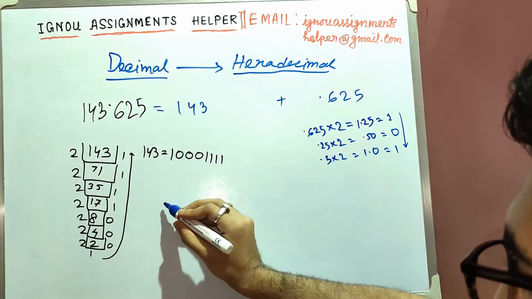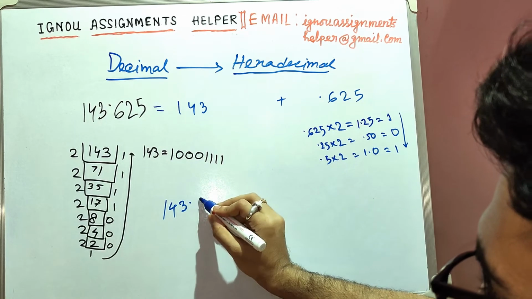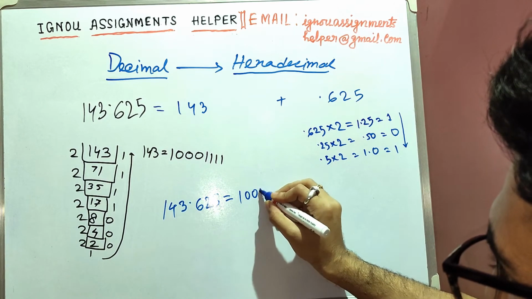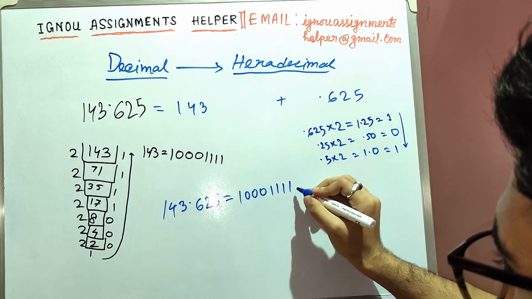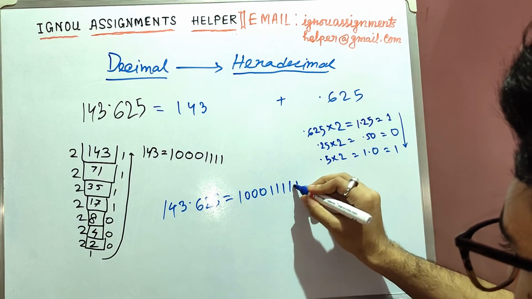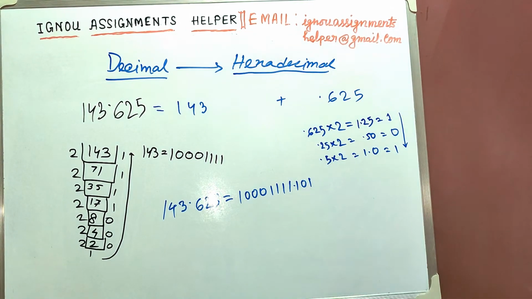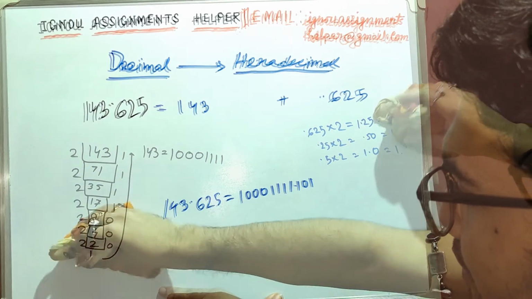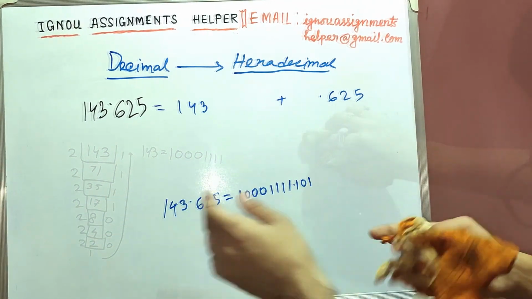So the result will be something like this: 143.625, if we convert it into a binary number, will be 10001111.101. This will be the binary conversion of the decimal number 143.625. Now this binary number we will convert into a hexadecimal number. So let us wipe the remaining parts which you don't need right now. So always remember, this is not the answer, this is a part of the answer.